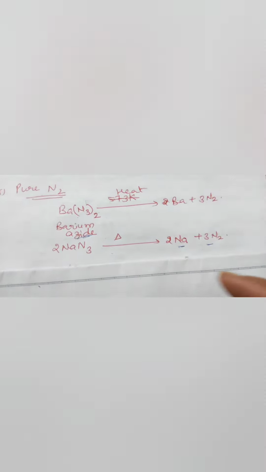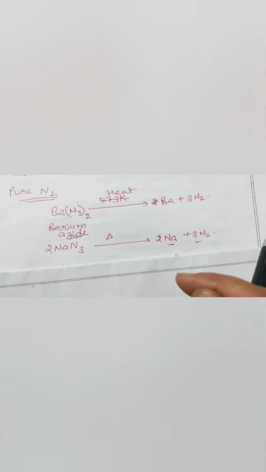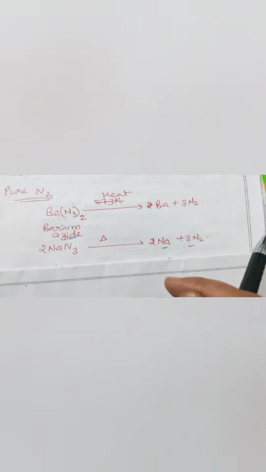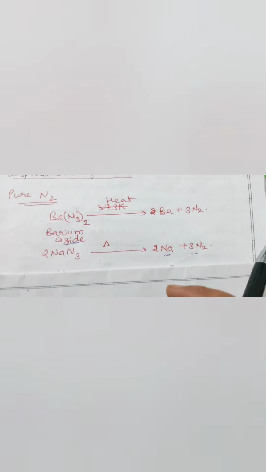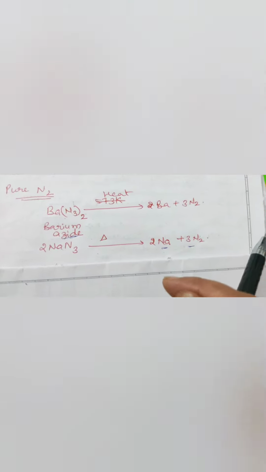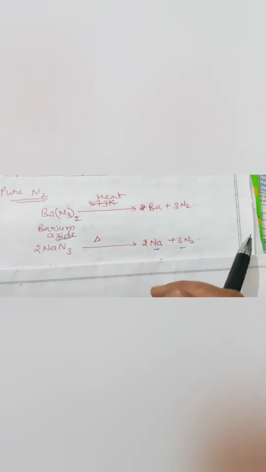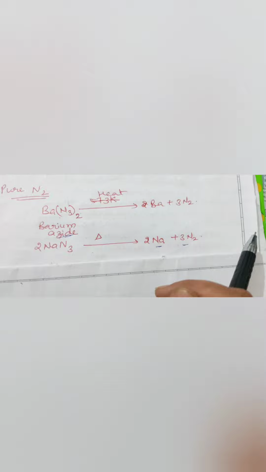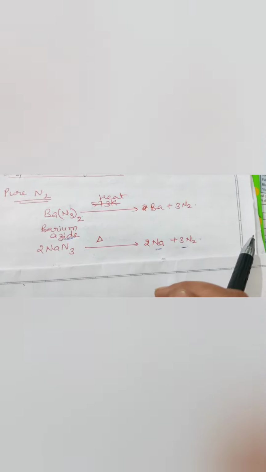So these are the laboratory methods, general methods, industrial methods and physical methods by which we can synthesize or obtain dinitrogen or nitrogen gas. So in this part we will discuss up to here. In the next part we will discuss physical and chemical properties of dinitrogen.